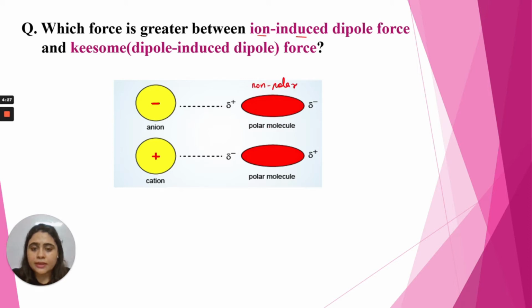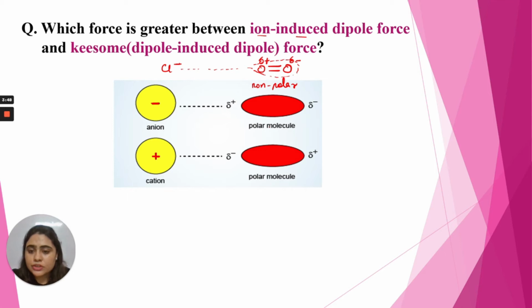Suppose, for example, I am giving oxygen. The oxygen molecule is a non-polar molecule because both oxygen atoms have the same electronegativity. So when an anion, suppose a chloride anion, comes closer to this oxygen molecule, what will happen? There will be a slight distortion of the electron cloud. This negatively charged ion will repel the electron cloud of this oxygen molecule and distort it, creating a partial negative charge here and a partial positive charge here, thereby polarizing this molecule. So after this induction, the molecule has been polarized.